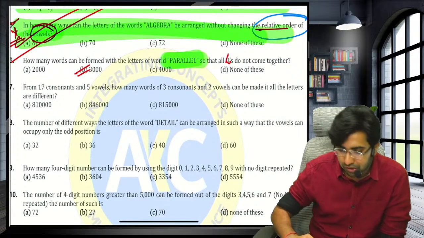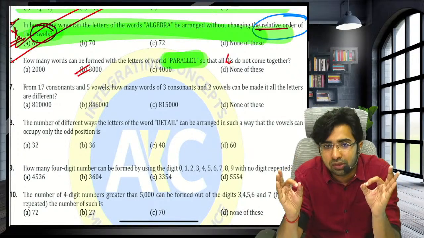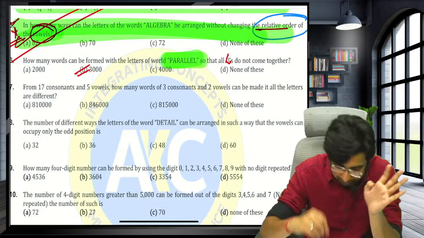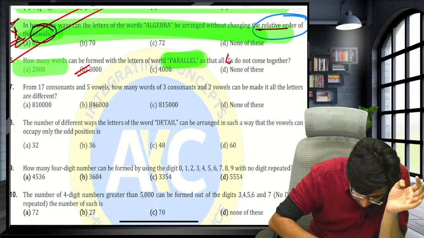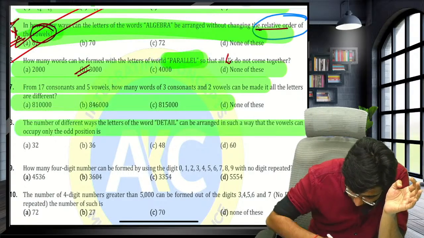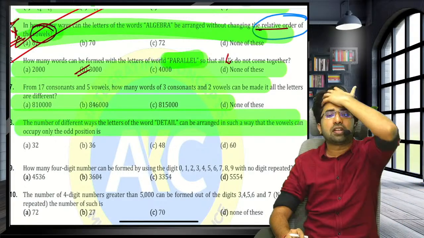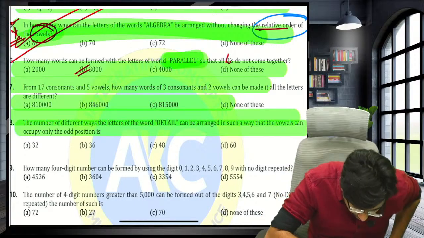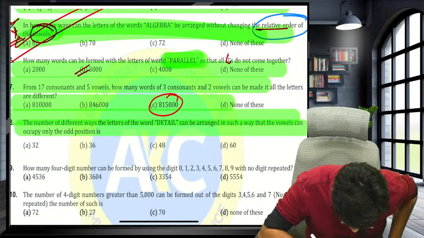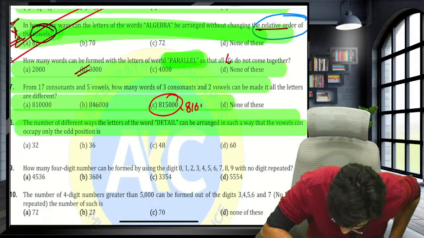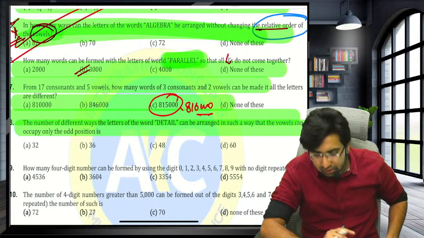Guys, very good question. I hope this question is clear. Can I move forward? Now this question and this question you can try the same way that we have discussed above. Here you may not get the option. The option is not right. You may get 16,000, so don't worry, 8,16,000 is the right answer.